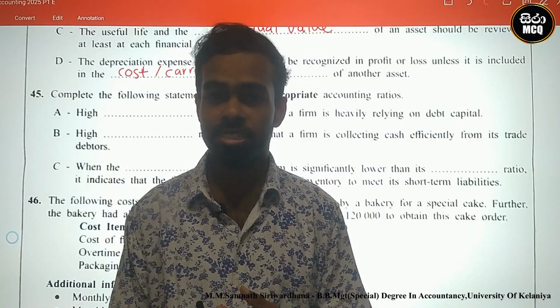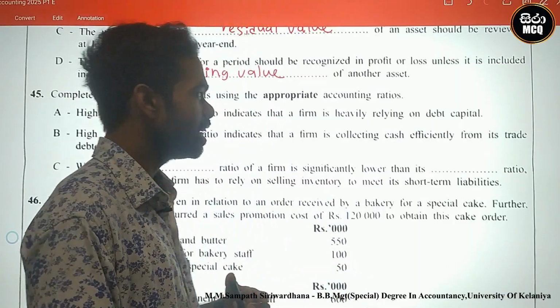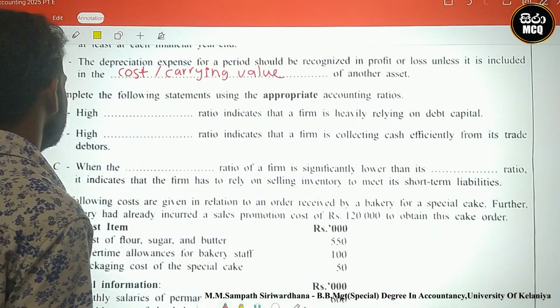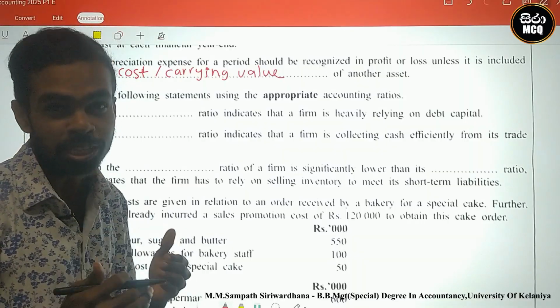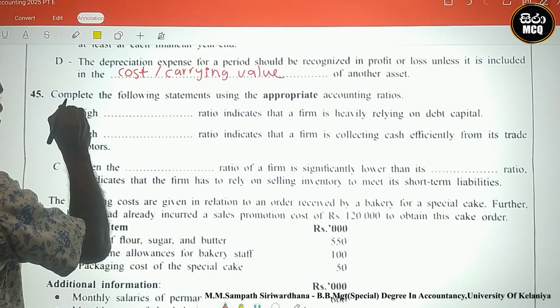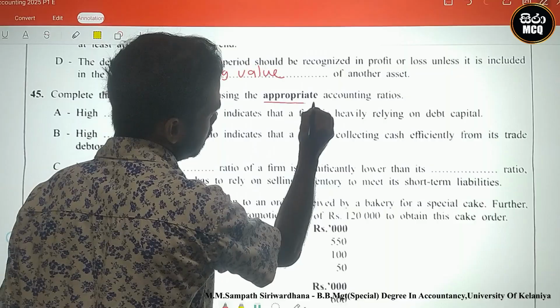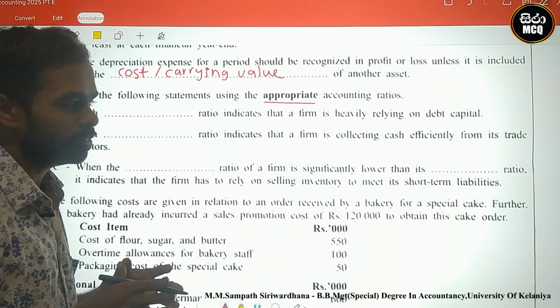Today we discuss Advanced Level accounting paper question number 45. Look here, this is related to accounting ratios. We must know the accounting ratio and the meaning of the accounting ratio. Look here, what is this requirement? Complete the following statement using the appropriate accounting ratios. We must include the accounting ratios.